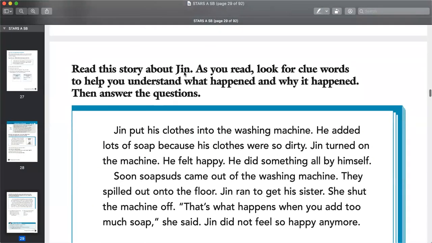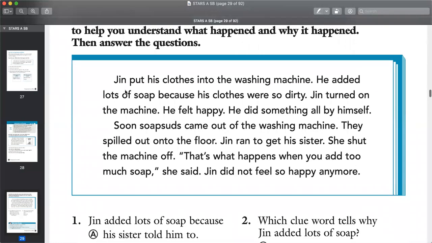Read the story about Jin. As you read, look for the clue words to help you understand what happens and why it happens. Then answer the questions. Jin put his clothes into the washing machine. He added lots of soap because his clothes were dirty. Jin turned on the machine. He felt happy. He did something all by himself.